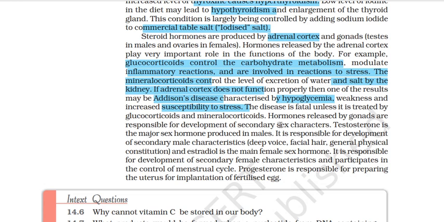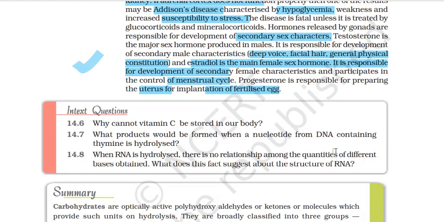Hormones released by gonads are responsible for the development of secondary sexual characters. Testosterone is the major sex hormone produced in males. It is responsible for development of secondary male characters, say a deep voice, facial hair, general physical constitution. And estradiol is the main female sex hormone, all right, estradiol, and it's responsible for development of secondary female characteristics and participates in the control of the menstrual cycle. Progesterone is responsible for preparing the uterus for implantation of the fertilized egg. All of these are your different hormones in the body, playing different roles.